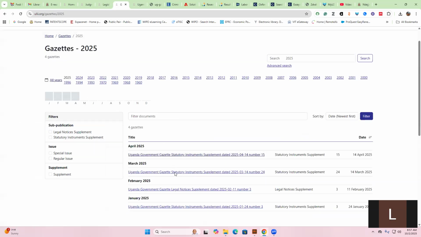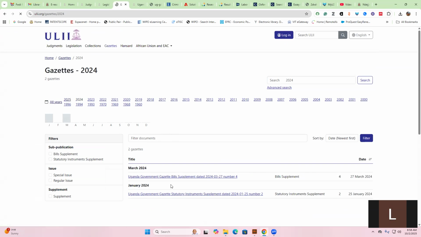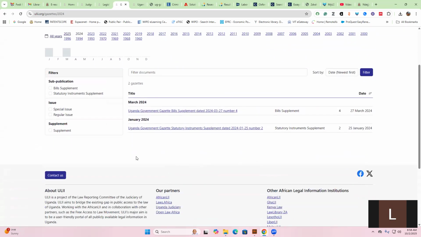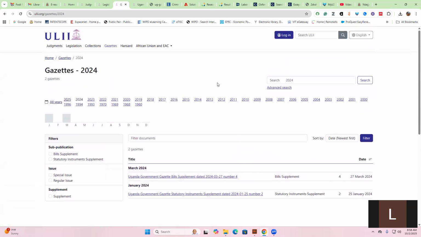So if I go back here to the gazettes, if I need the gazettes for 2024, they are not too old, so I'll also be able to get ones for 2024. However, here they only uploaded January and March. The rest are not here, but you can get the hard copies from the library.